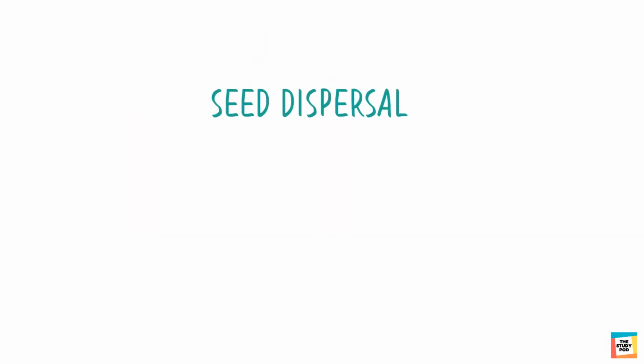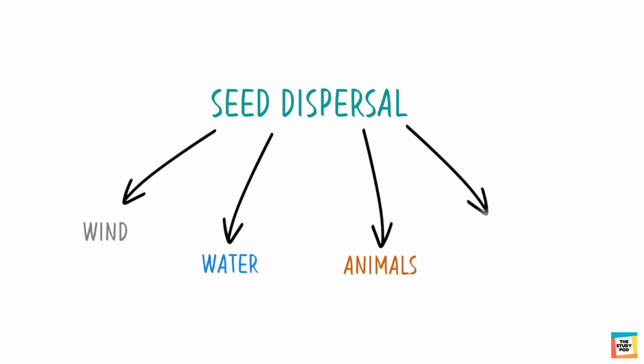So in this video we learned that seeds of plants are dispersed to prevent overcrowding. Seeds can be dispersed by wind, water, animals, or by the splitting of fruits.